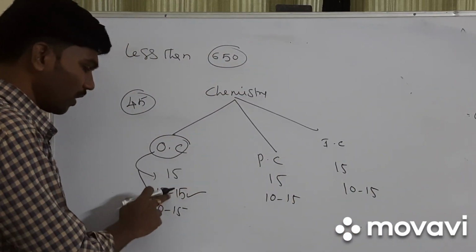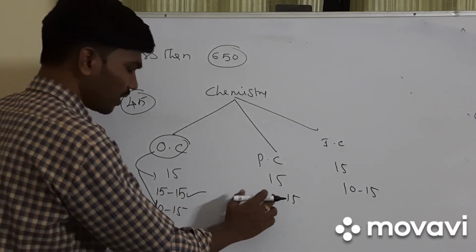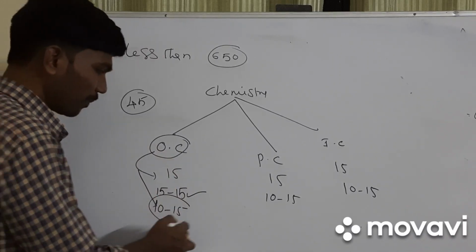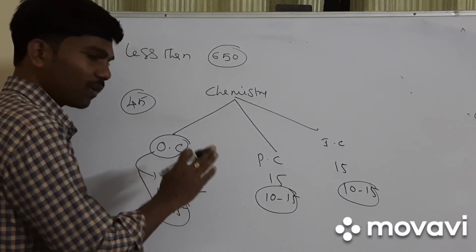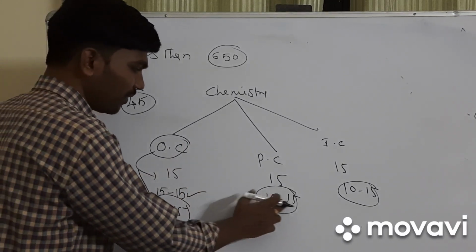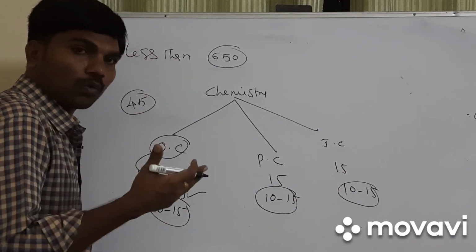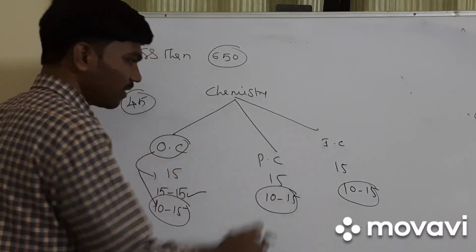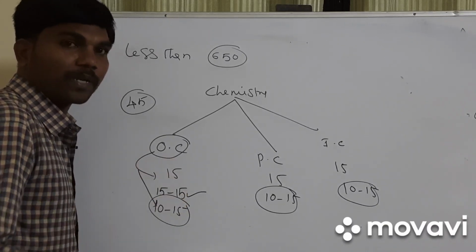If you solved in between 10 to 15, it means your preparation is not that bad. If you solved 15 out of 15, no problem, you are perfect. If you are solving 10 to 15, then also no problem. But if your score is less than 10 in organic, physical, or inorganic, then you have to think once. You have to increase your preparation level.